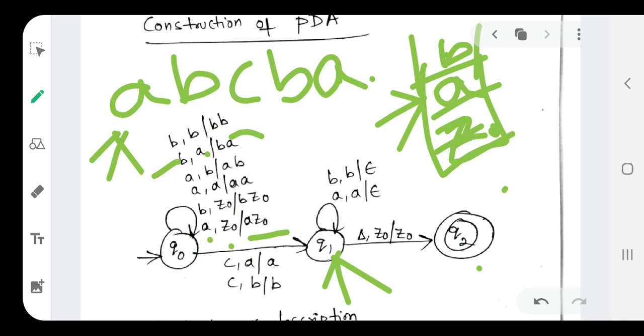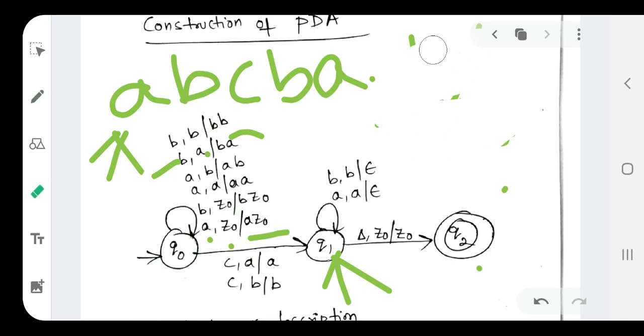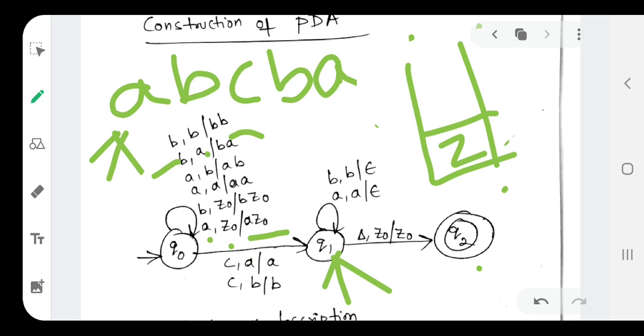So now what do I have in the stack? See here, I am inserting elements. I am taking a stack here. Initially the stack contains Z0. I am inserting A, and after that I am inserting B. When I inserted only A, the stack is AZ0. When I inserted B, the top of the stack is BA. These are the transitions we have to take. The remaining transitions are not for this particular string; they are for other purposes. For this particular string, only these two transitions will be useful. Don't think that all these transitions will be useful for this string.